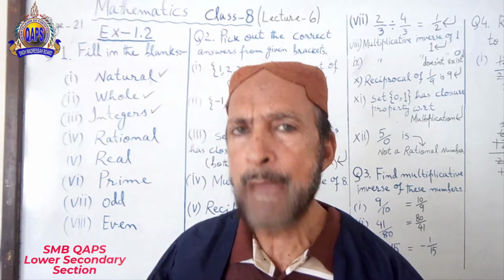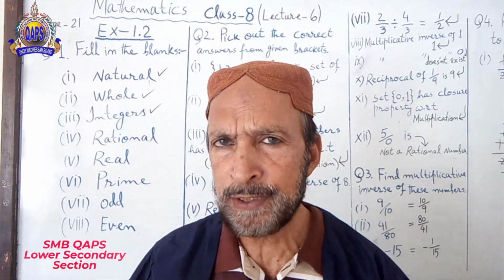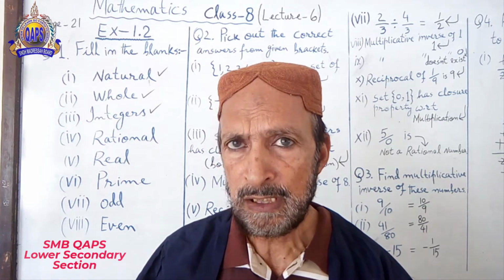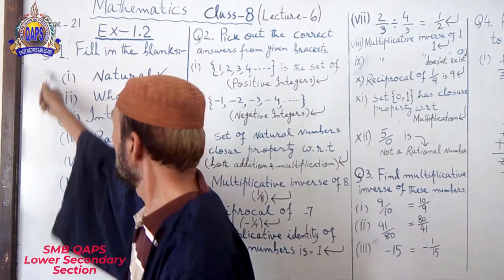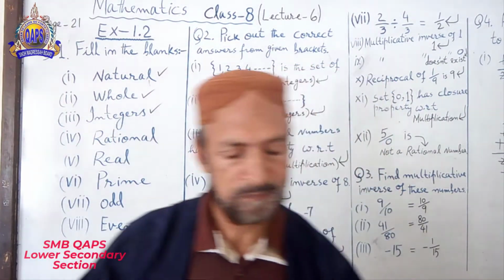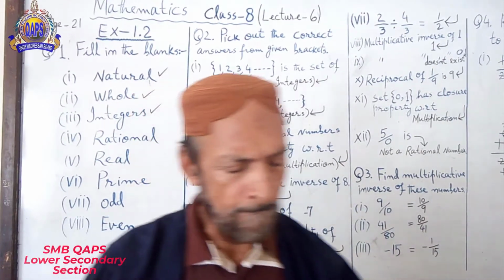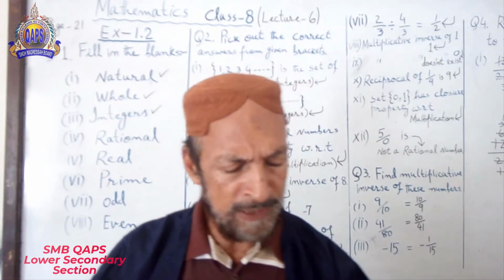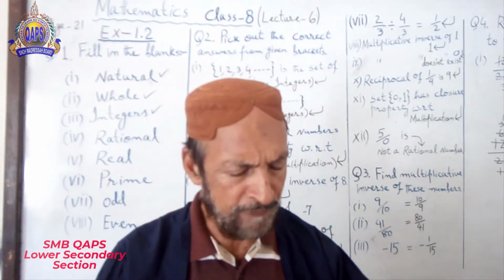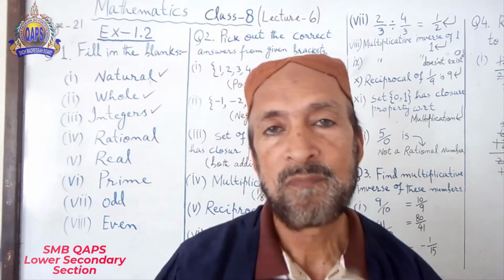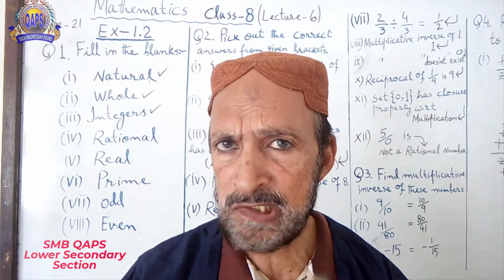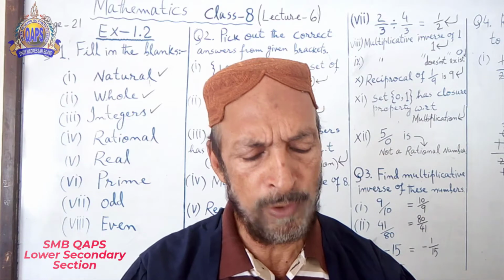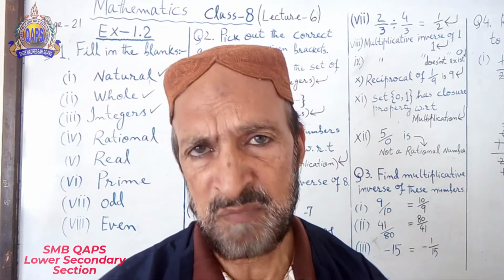So I am going a little bit faster through these questions. Now, -4, -half, 1 upon 2, 2 upon 3, 5. These numbers, as I told you, you know it, are rational numbers.